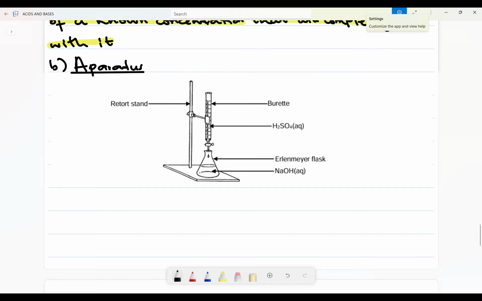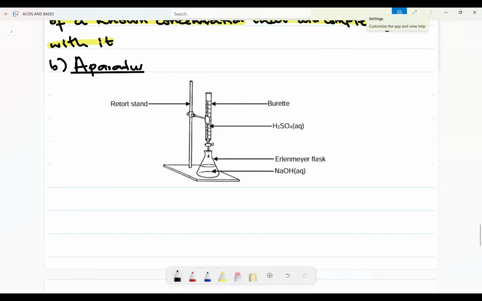Okay, let's now label this. This is a burette. Then this is an Erlenmeyer flask or conical flask. If you do not want to say Erlenmeyer flask, you can say conical flask, but just know Erlenmeyer flask. Then sodium hydroxide.